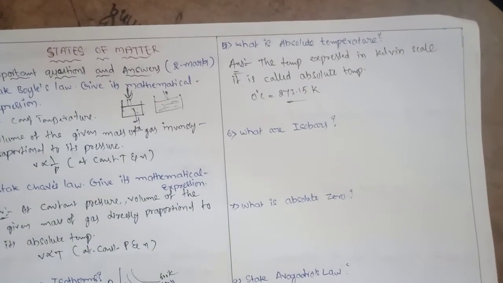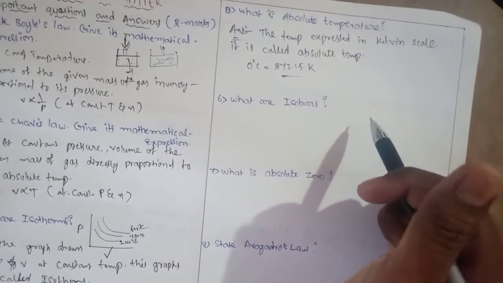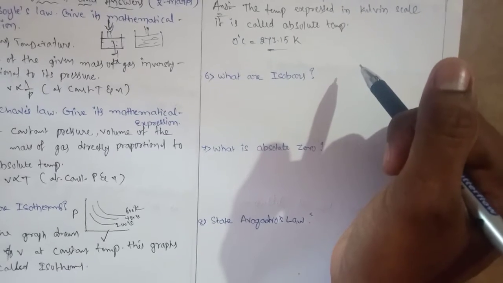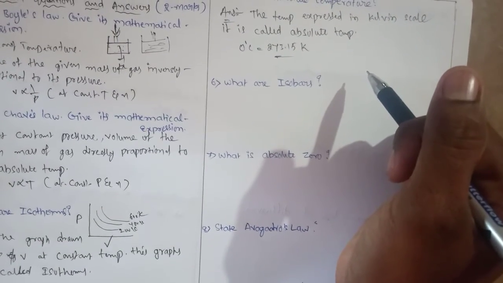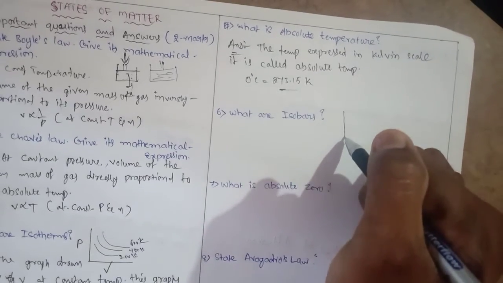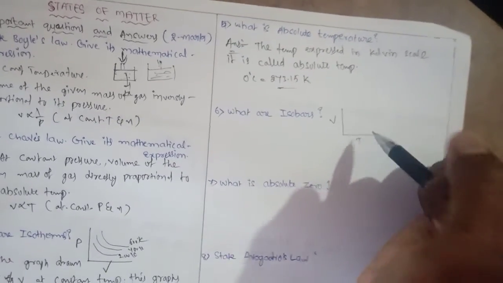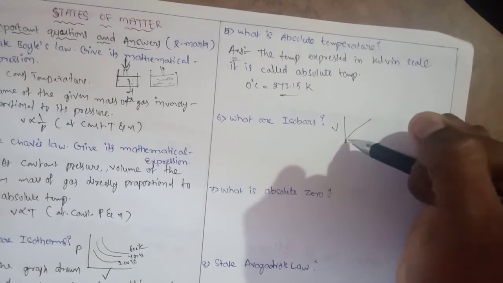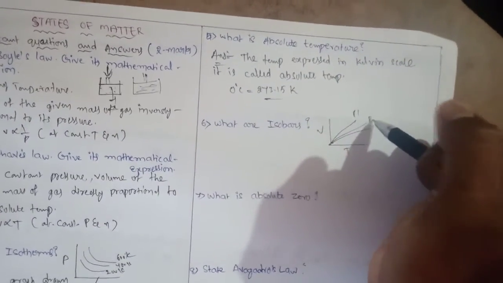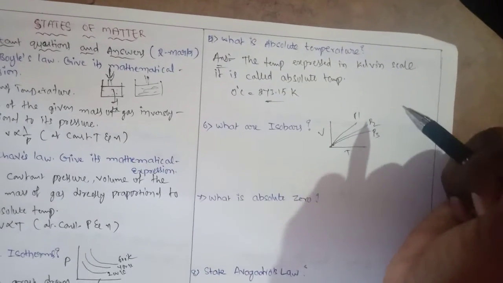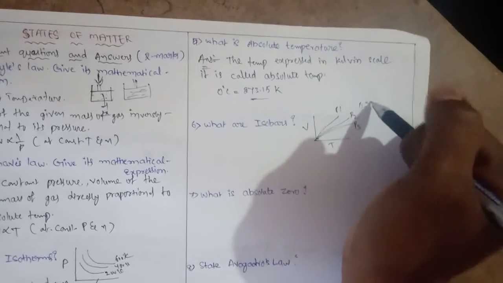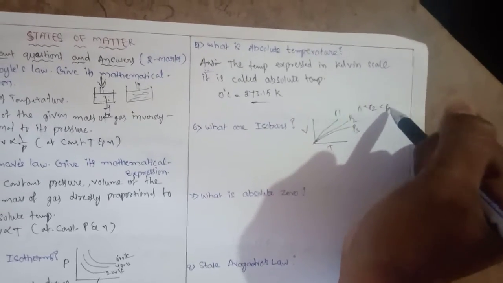Next one is isobars. Isobars are also a graph between volume and absolute temperature. This is at constant pressure. This is at P1, this is at P2, this is at P3. Here P1 is less than P2, less than P3.